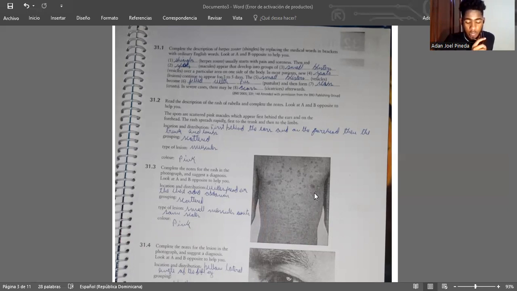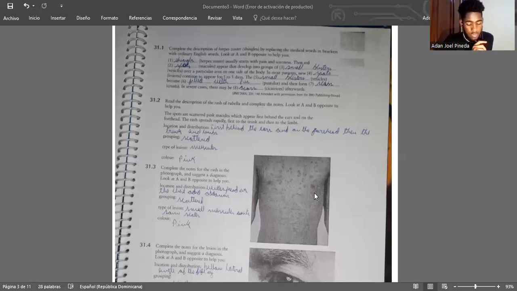Spots or macules. 3. Small blisters or vesicles. 4. Spots or lesions. 5. Small blisters or vesicles. 6. Filled with pus, pustules. 7. Scabs or crusts. 8. Scars or cicatrices.